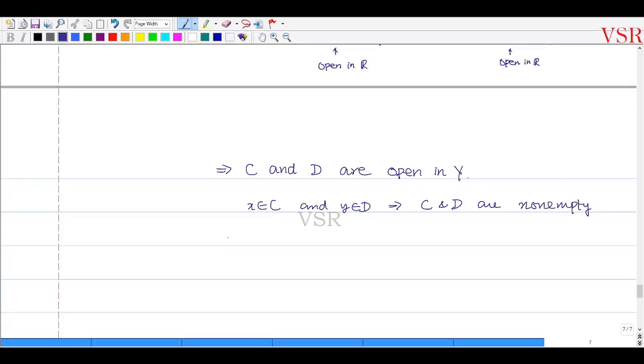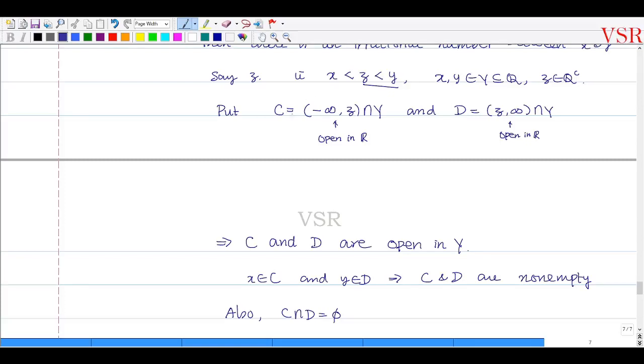Also C intersection D is equal to empty. Why? Look, C is a subset of the open interval minus infinity comma z, and D is a subset of z comma infinity. So these two subsets have empty intersection. That means minus infinity comma z intersection with z comma infinity is equal to empty. Of course, this is a superset of C intersection D. Therefore, C intersection D will be empty.